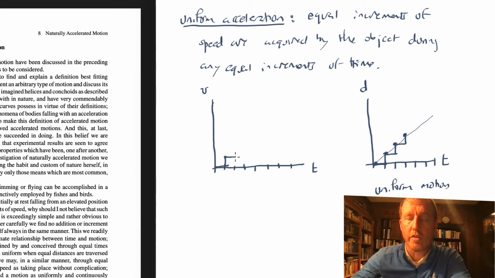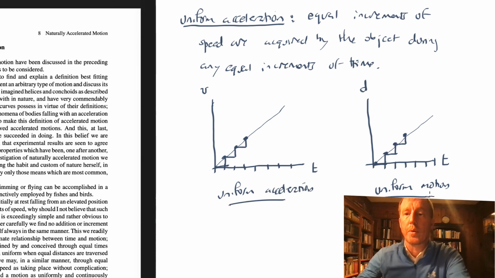During the second interval of time, the same amount of speed is gained. During the third interval of time, the same amount of speed is gained, and so on. So there would be a linear relationship between speed and time. This would be the case of uniform acceleration. Okay, so that's how he distinguishes uniform motion from uniform acceleration.